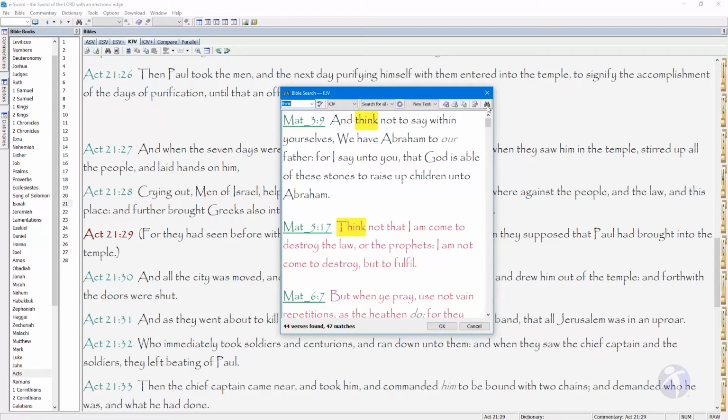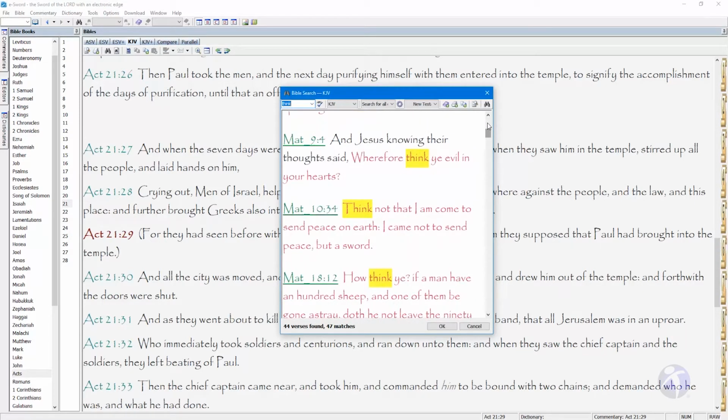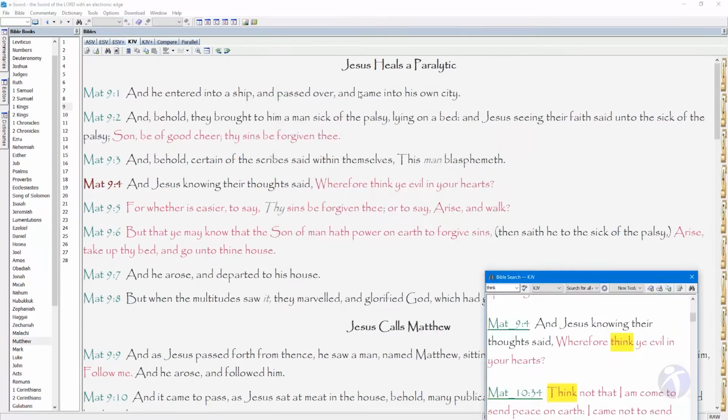Scrolling down, we come to Matthew 9:4, where Jesus talks about thinking evil. Clicking on the verse gives us the context of Jesus healing someone by saying, "Thy sins be forgiven thee." This was a claim to be deity, because only God can forgive sins. The scribes thought Jesus was blaspheming. Jesus said their thinking was evil.